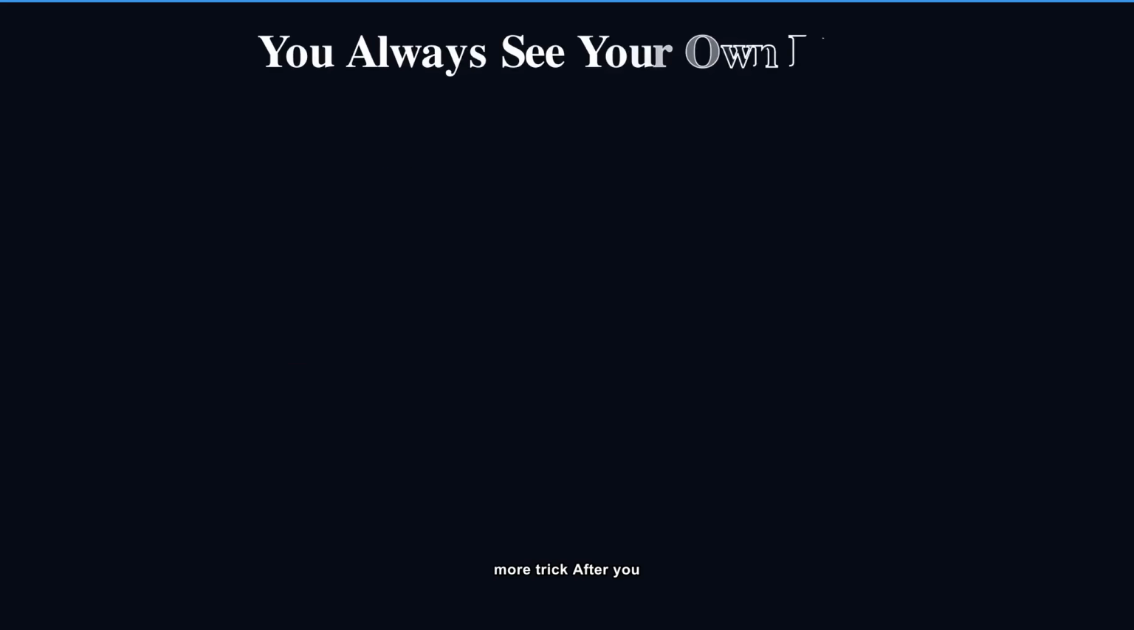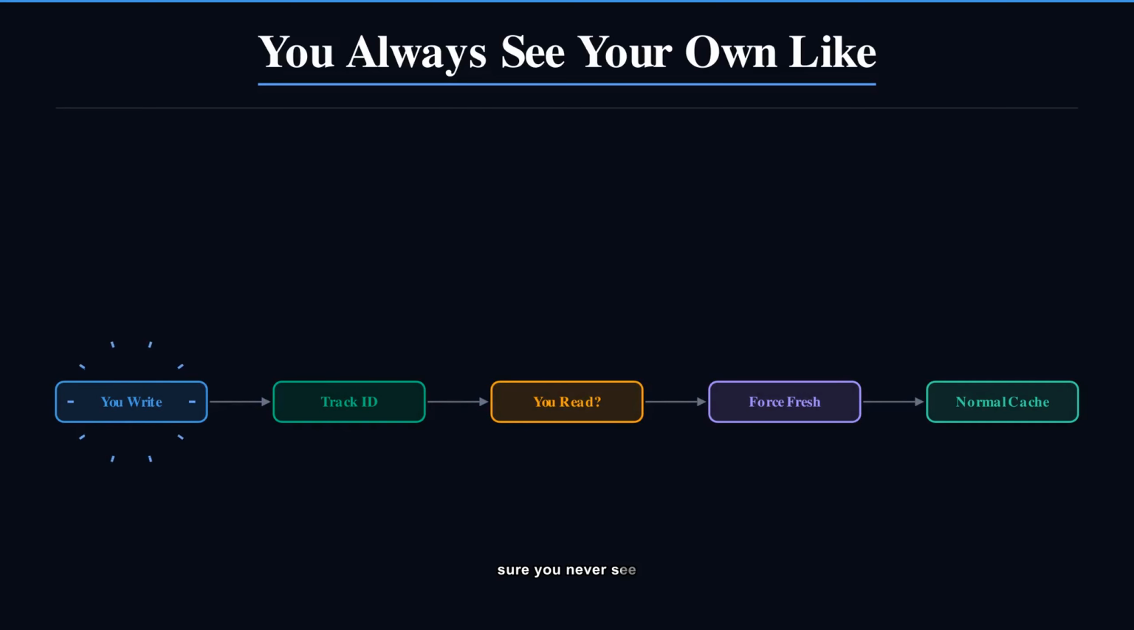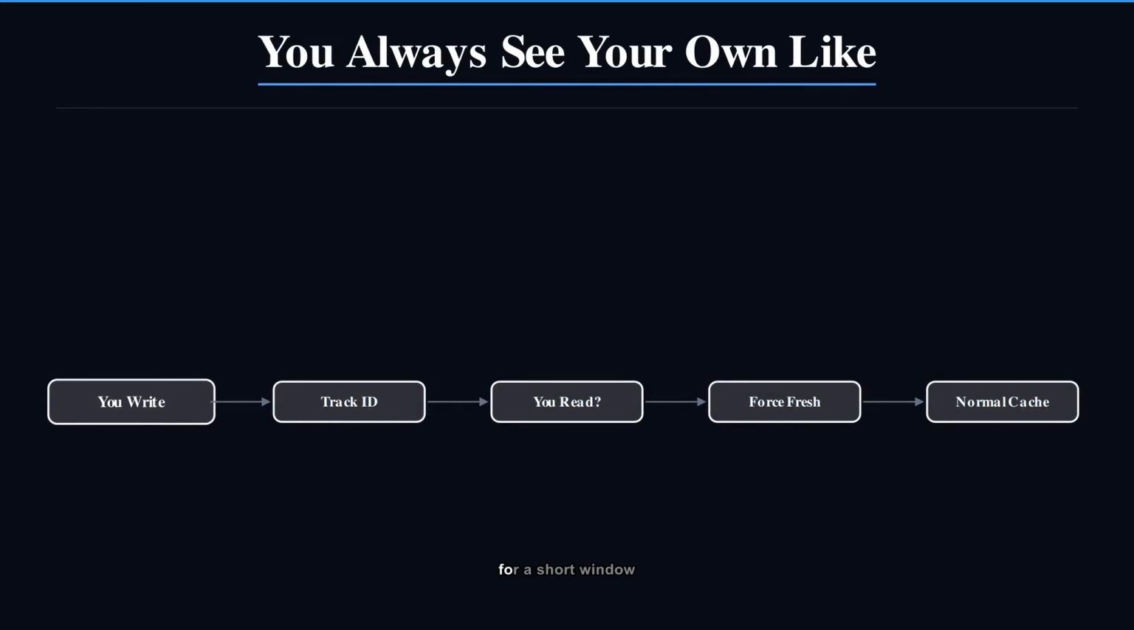One more trick. After you write something, TAO makes sure you never see your own stale data. Your web server remembers what you just changed and forces a fresh read, bypassing the cache for a short window. You always see your own like.